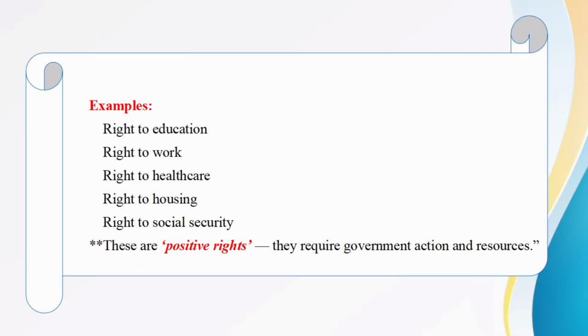Now let's see some examples of the second generation of rights. Right to education, right to work, right to healthcare, right to housing, right to social security. These are all positive rights. They require government actions and resources.